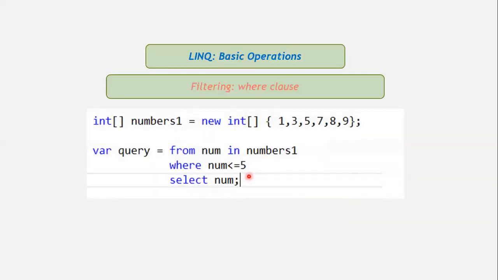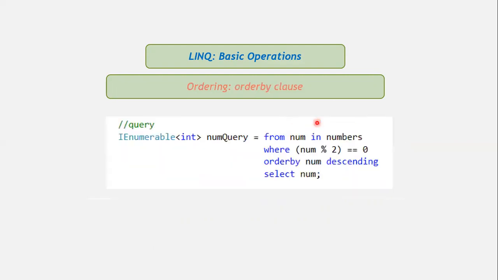So this is the where clause. You have already seen the examples of the where clause also. With the help of the where clause, we put the condition on the number also. We put the filtering option on the query. Select only those numbers which are less than or equal to 5. So 1, 3, and 5 would be the output.